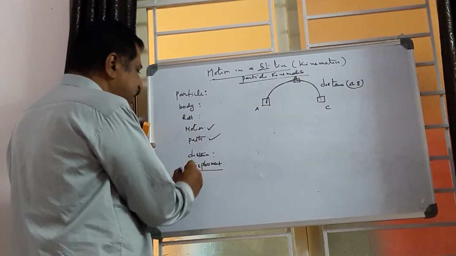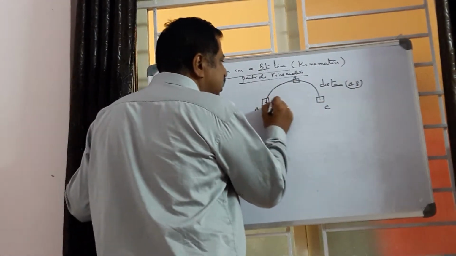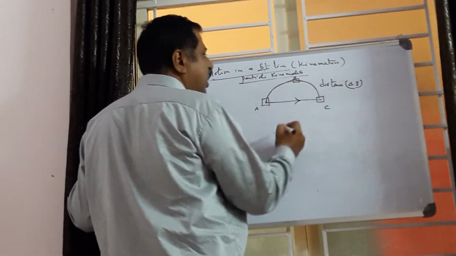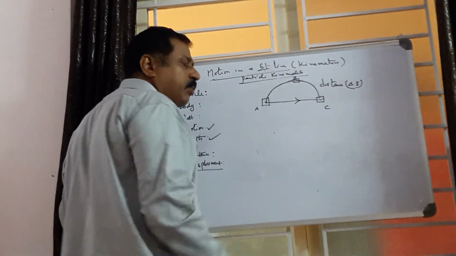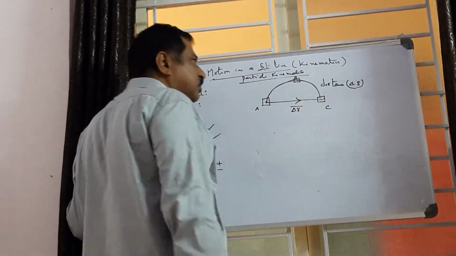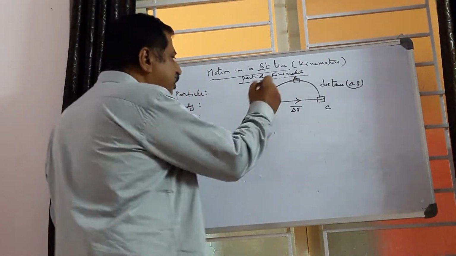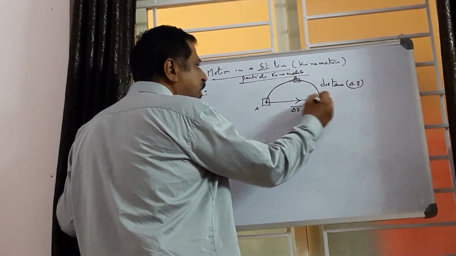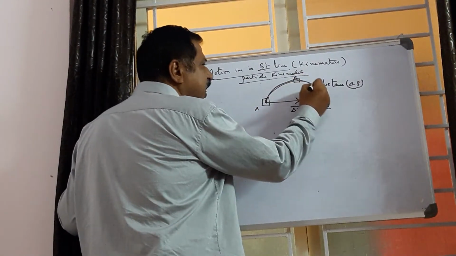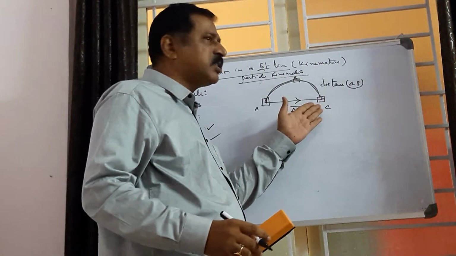What is meant by displacement here? In another way, this is the shortest path between the initial and final positions of a body. This is called displacement. In another way, we define the change in position of a body without reference to the direction of motion. In which direction it is moving, it is not interested here.